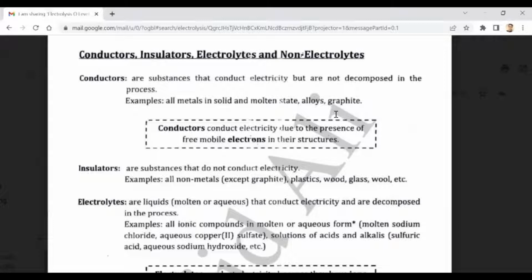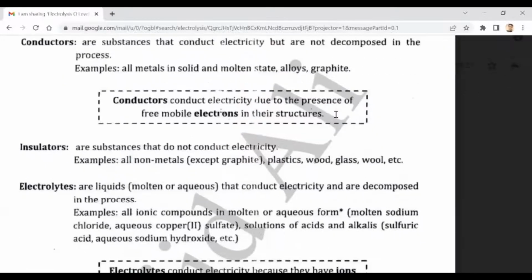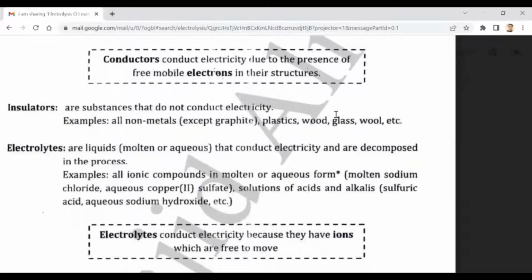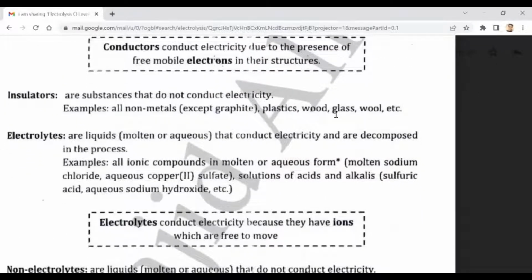Okay, beta, we have already discussed this. And insulators are the solids or substances through which electricity cannot pass, like plastic, wood, glass, wool, diamond, etc. Okay, we already discussed this, right, beta? Yes. Now electrolytes. What are electrolytes?